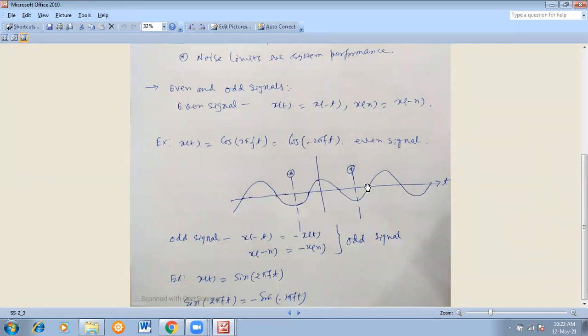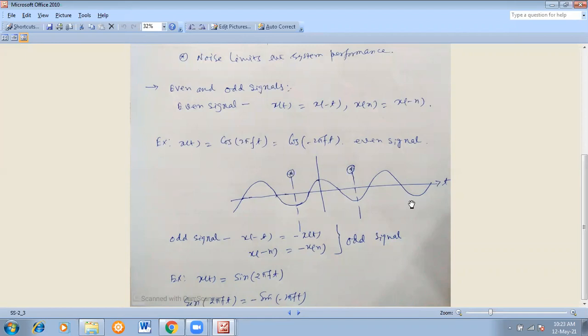So this is one time period, this is one time period, this is one time period. You can say this is T, this is 2T, this is 3T, if that is the origin. From origin to this, T plus T is 2T, and from the start to this is 3T. Similarly here it is the same, and here also the same. That means repetition happens at a particular interval, that is plus T. After plus T interval, the amplitude repeats itself.